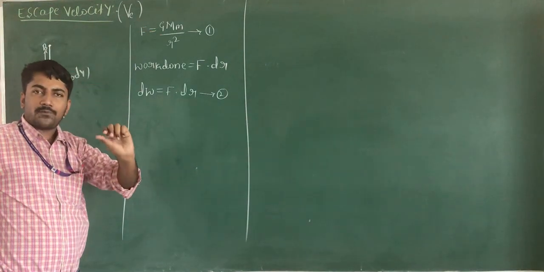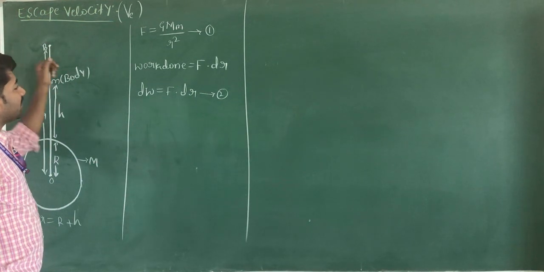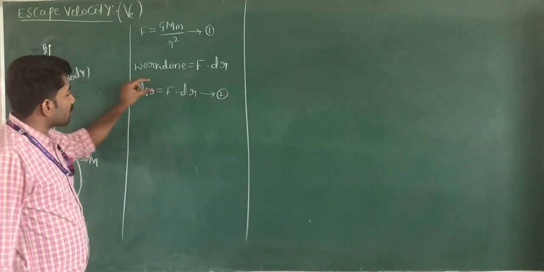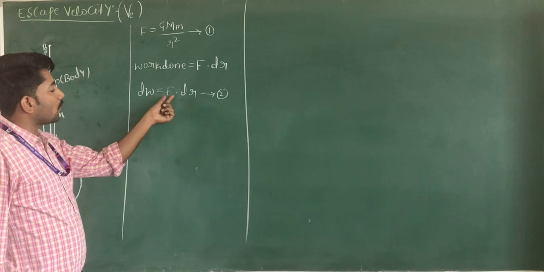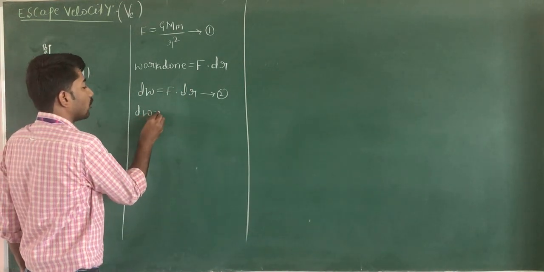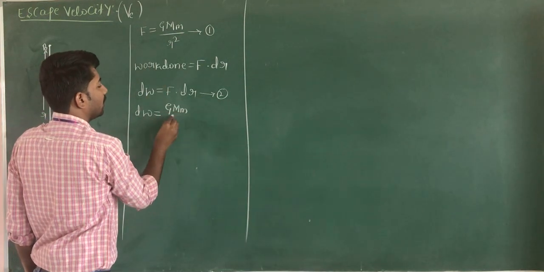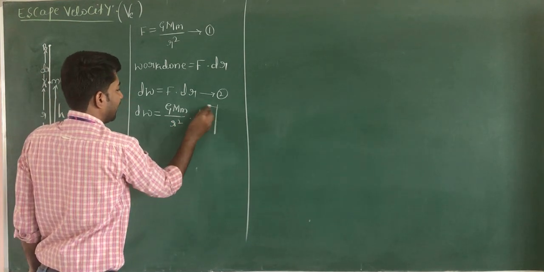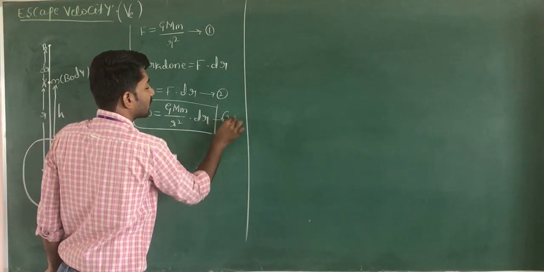The small work done to move the body from point A to B through displacement dr is dW equal to force into displacement dr. Substituting the force, dW is equal to GMm divided by r square into dr. This is equation number 3.